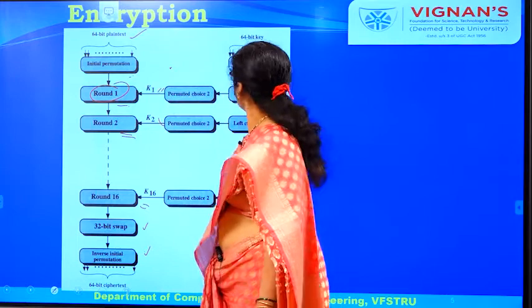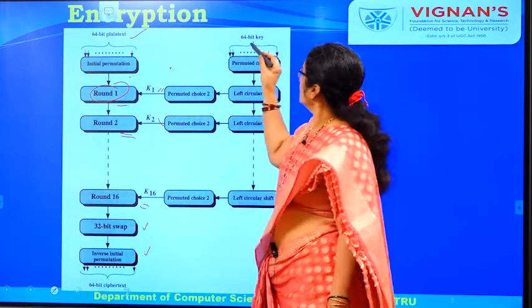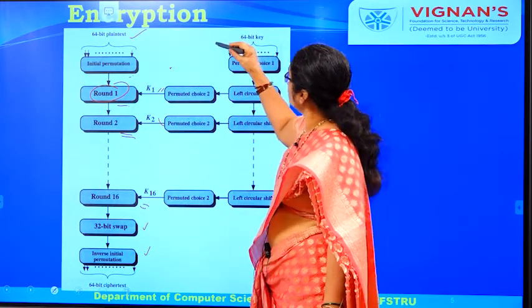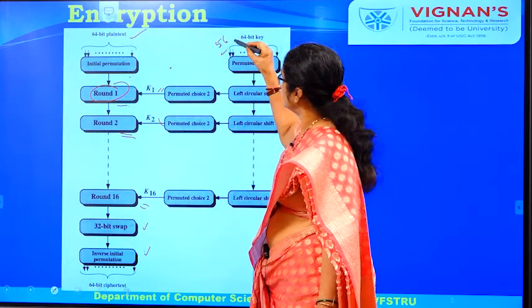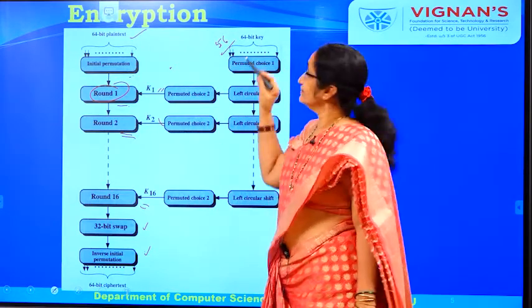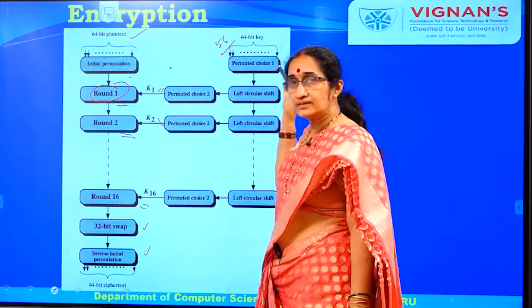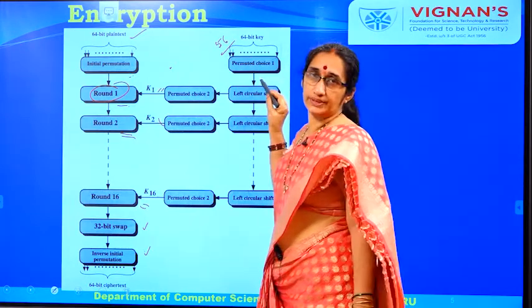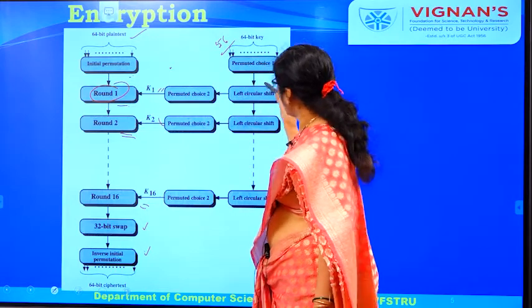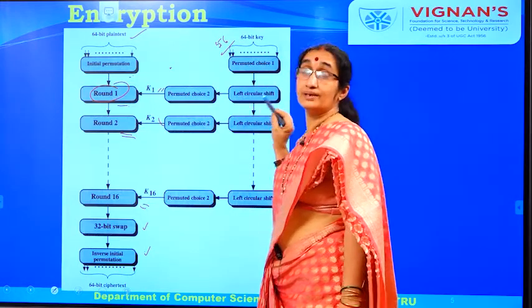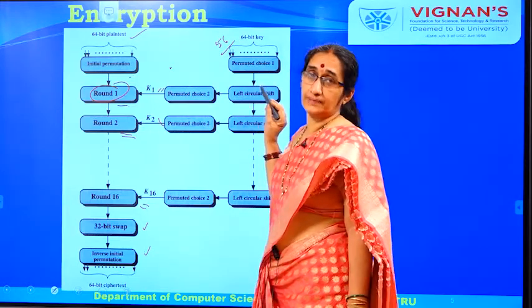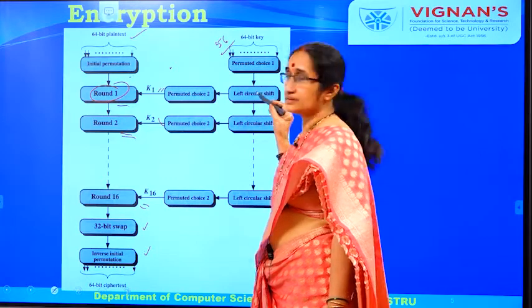Similarly you take a key, though it is told as 64-bit, you use only 56 bits, and you send it into permuted choice 1. Again the bits are permuted, and that output is sent to a left circular shift.